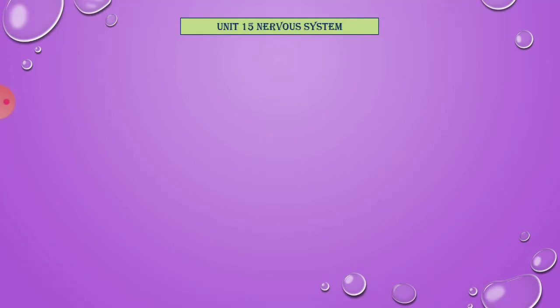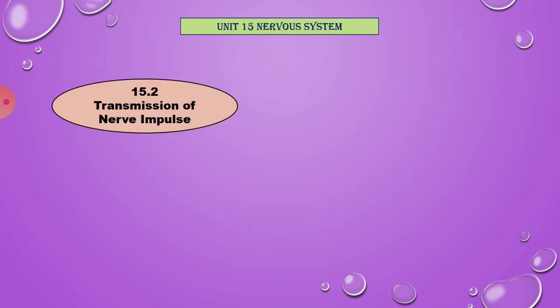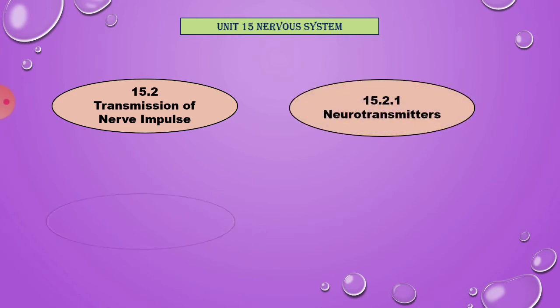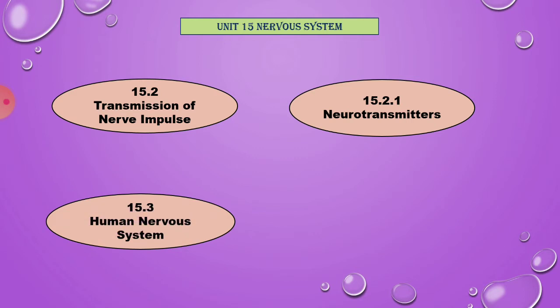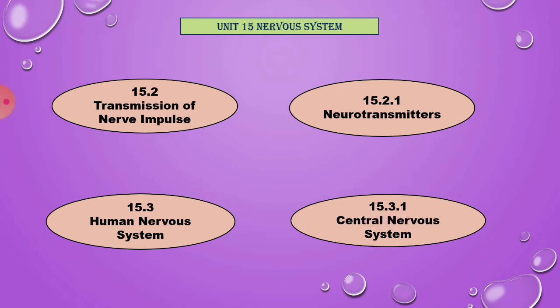Last class we saw the same unit: the nervous system, the structure of a neuron, and types of neurons based on their function and structure. Today we are going to see some topics. First, transmission of nervous impulse, neurotransmitter, human nervous system and central nervous system. Let's see one by one in detail.